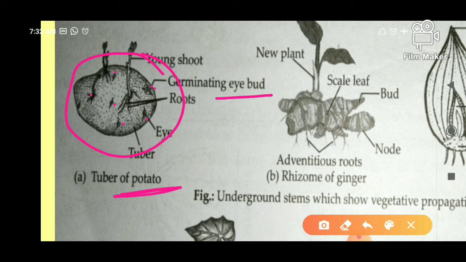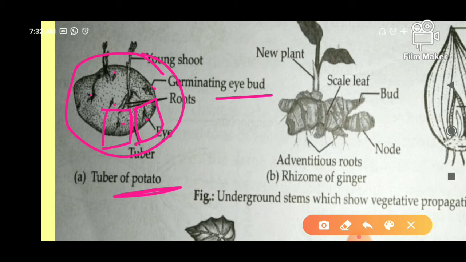If we have to plant a potato crop, what we have to do is cut it into pieces having an eye. Now these pieces can be put into the soil to grow into new plants.